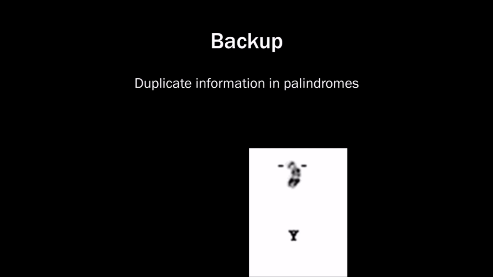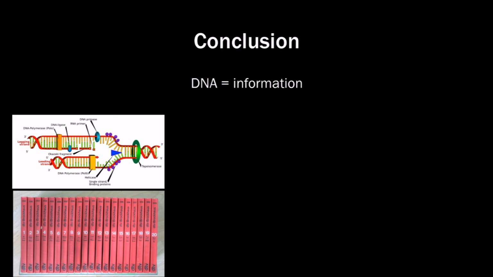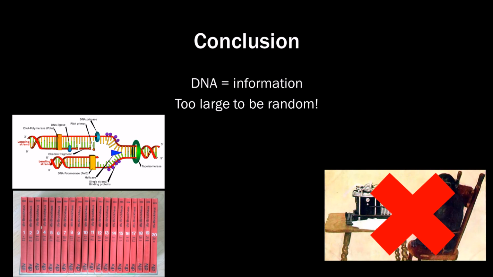There's an exception to chromosome pairs. The male Y chromosome is not paired. It's only one chromosome that is copied identically every time. Computers have read the code from front to end, and it appears that the Y chromosome is very special. It contains palindromes that hold all the information at least twice. Some information is in there even 8 times. That's an impressive backup. So here's the final conclusion. DNA is clearly information, and it can absolutely not be random.